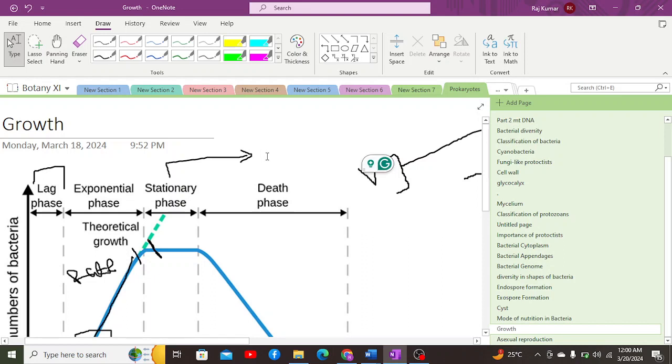If there is a lack of oxygen, then these aerobic bacteria are unable to survive in this condition. These are some unfavorable conditions which prevent the growth of the bacteria, or make them unable to divide.